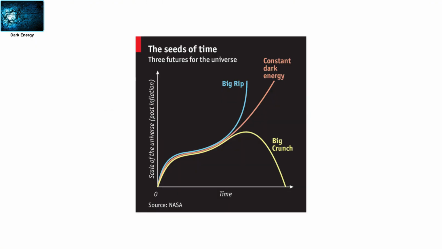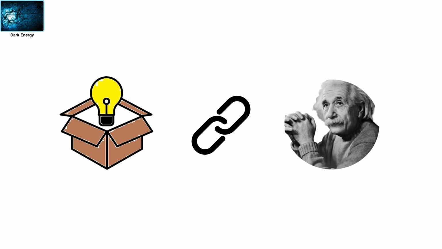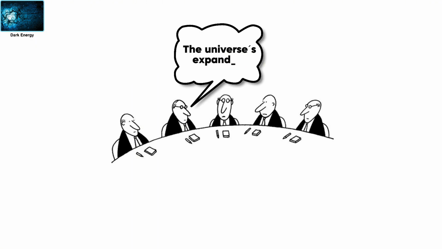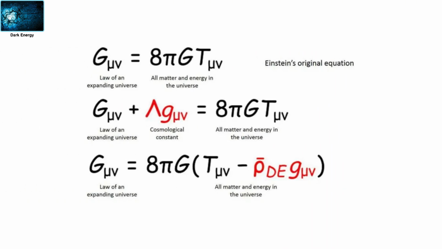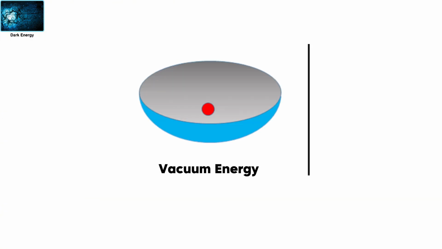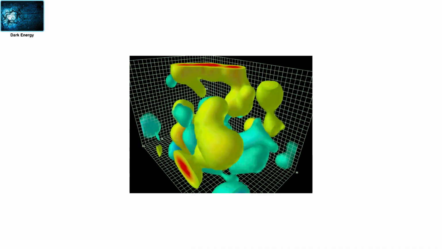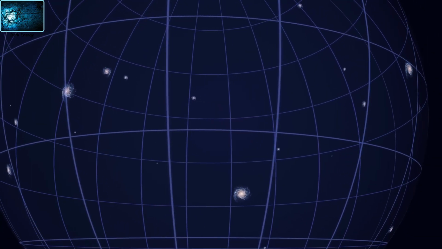Vacuum energy. Some scientists think dark energy might be a constant energy filling space. This idea connects to Einstein's cosmological constant, which he later abandoned after the discovery that the universe is expanding. However, when it was later found that the universe's expansion is accelerating, the cosmological constant was reconsidered. Vacuum energy, arising from quantum fluctuations and virtual particles, might be driving this acceleration.